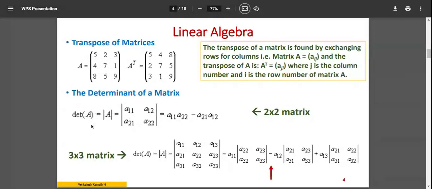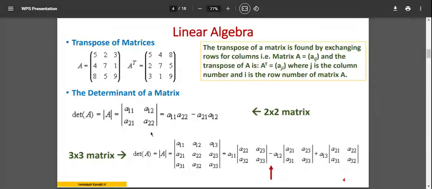So you get something called the determinant of a matrix. The determinant of a matrix is a number. It is represented by two vertical lines. That is the symbol representing the determinant of matrix A. So A is the matrix, and the determinant is represented by either DET or these two lines.